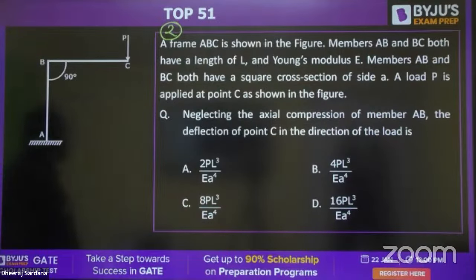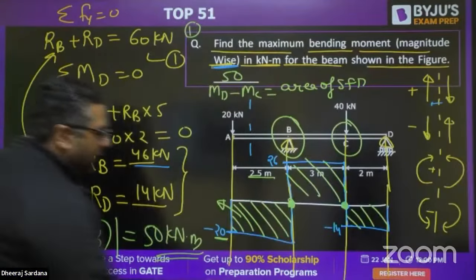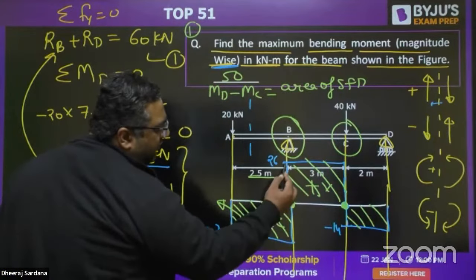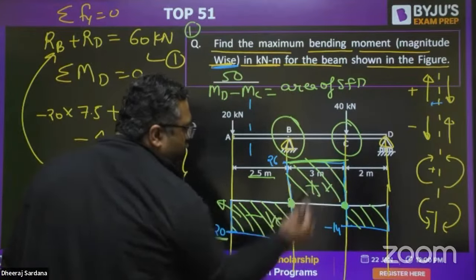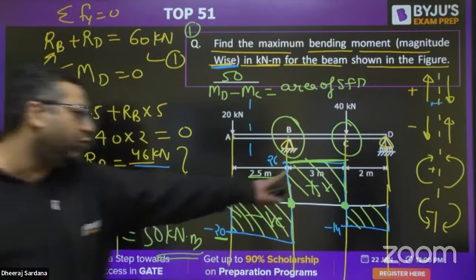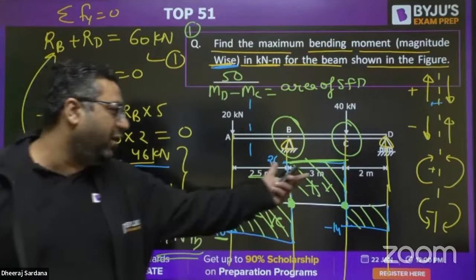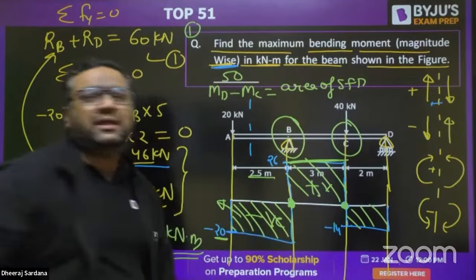No, dear, I feel you have made a mistake. If you find it at C, this is negative and this is positive. When this is positive, this is 26 into 3. So when you have 26 into 3, the positive and negative values get cancelled out. That is why overall at C it will come out lesser.